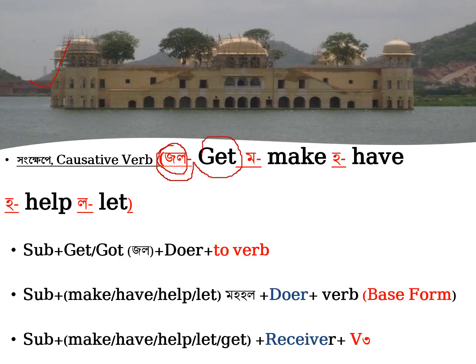Then jol mo. It indicates the word make. Then jol mo ho indicates have. Another might be used to memorize help. And the final word jol mo hol lo will help you to memorize the causative verb let. So jol mohol.